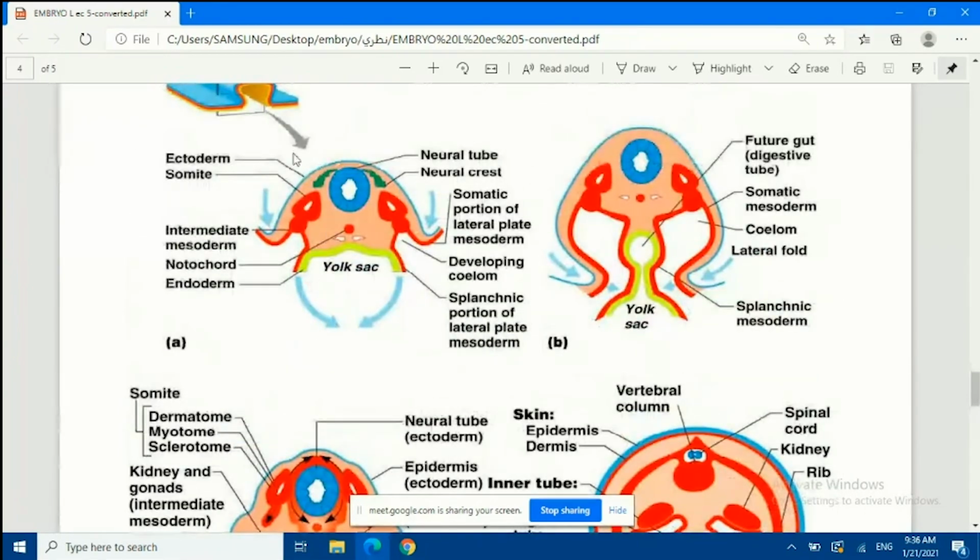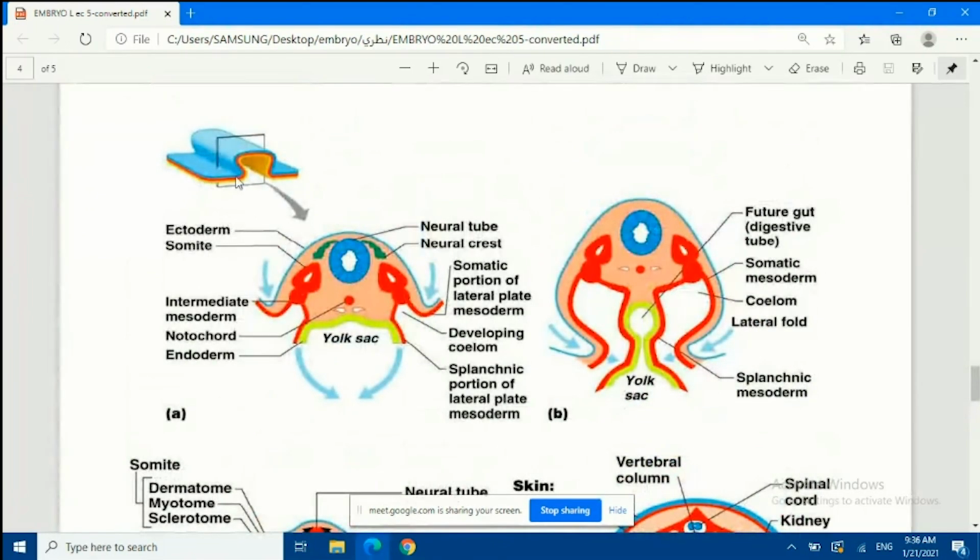Okay, so look at here. Whenever the trilaminar germ disc starts to fold, we will have ectoderm from outside, mesoderm in the middle, and endoderm from inside.